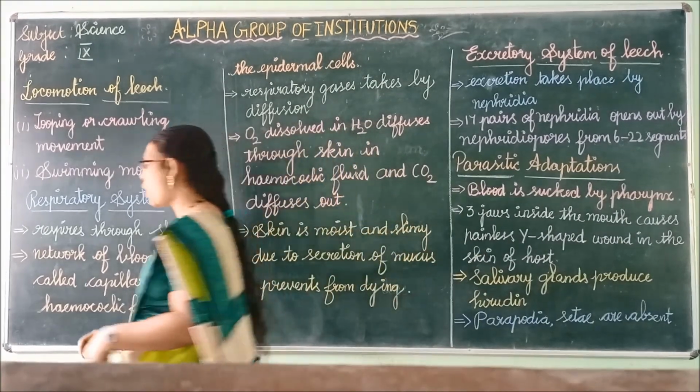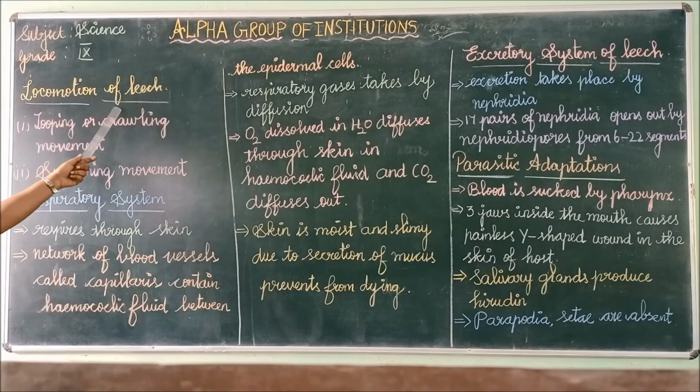Once again, we will recall locomotion of leech. It takes place by looping or crawling movement and swimming movement. In this movement, the leech expands and contracts the muscles. In swimming movement, the leech swims very actively and performs undulation in water.